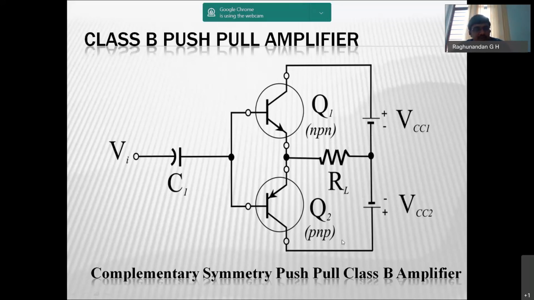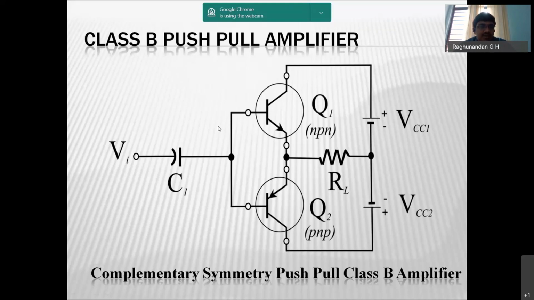Because for PNP we need to give negative VCC, and for NPN we have to give positive VCC, so each needs its own supply. This is a coupling capacitor, and we do not use any transformers. This is how the complementary symmetry push-pull class B amplifier looks.